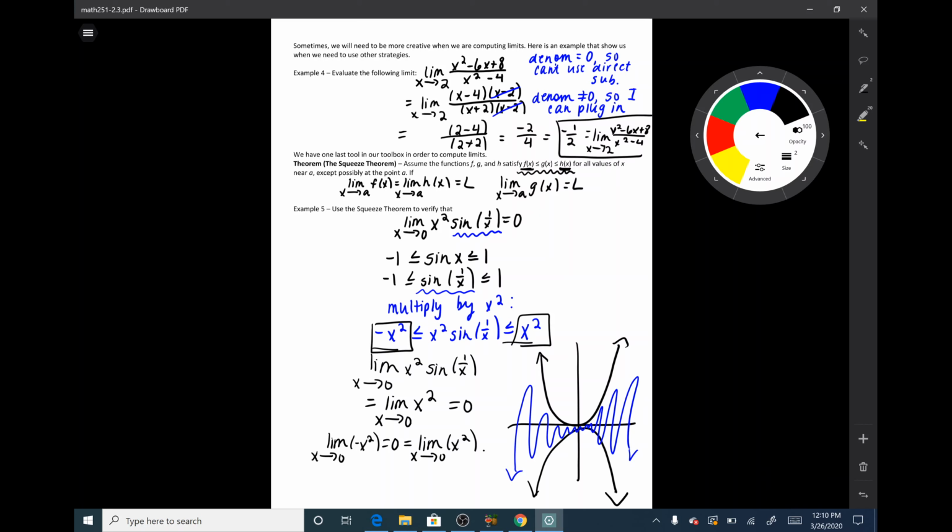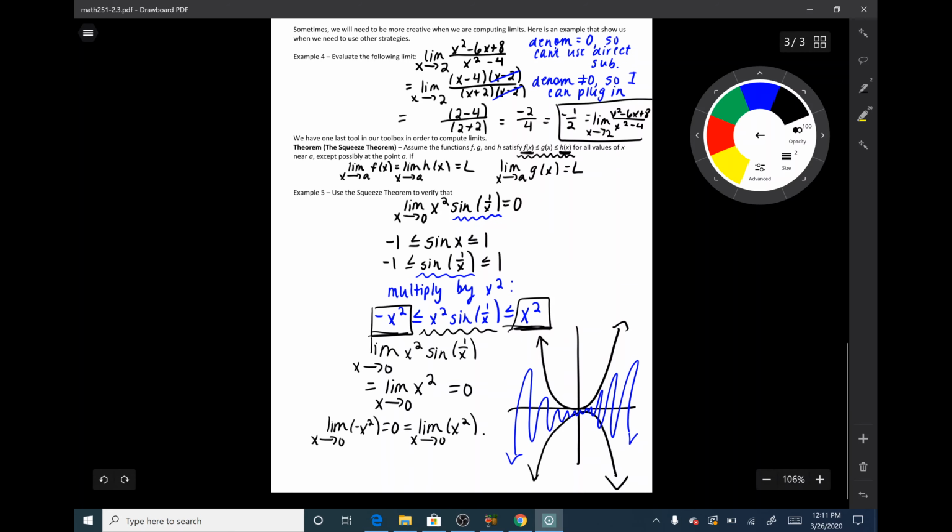So basically the squeeze theorem tells me that if I have two functions that are sandwiching another function inside that's bounded above and below, then I can take the limit of this sandwich function as long as the limits of the outer two functions are the same. In this case, the limits were the same. The limit as x goes to 0 of negative x squared is equal to 0. And the limit as x goes to 0 of x squared is equal to 0, which meant that the sandwich function, x squared times sine of 1 over x, was also equal to 0 at the point 0.